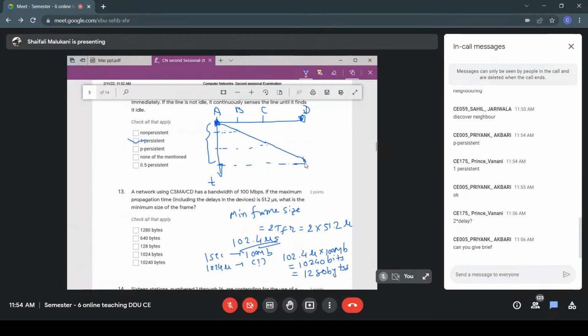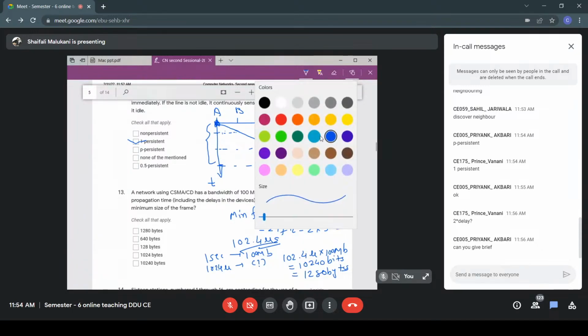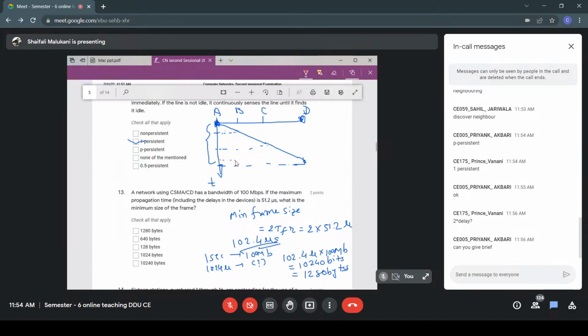Now assume that a collision happens here or somewhere very near. Now, at this moment, my data is somewhere here. It is not at D; it is just going to reach D. At this time, D senses the channel. What will D's decision be? What will it find? Yes, it will find an empty channel.